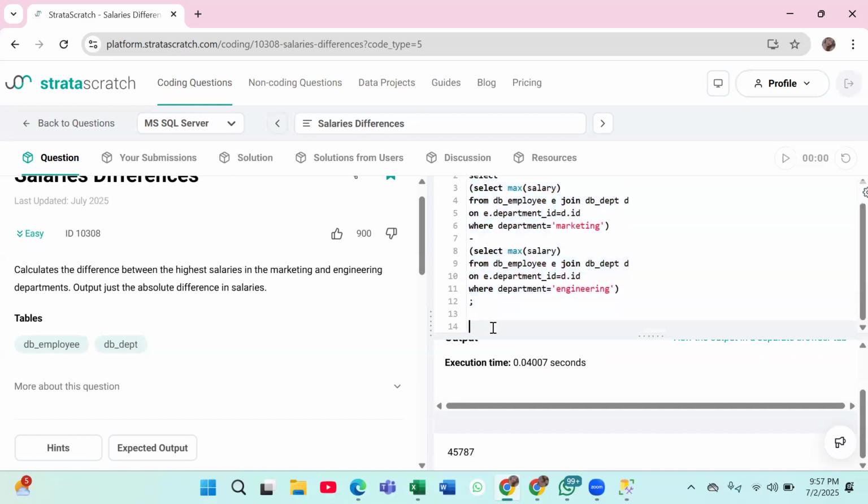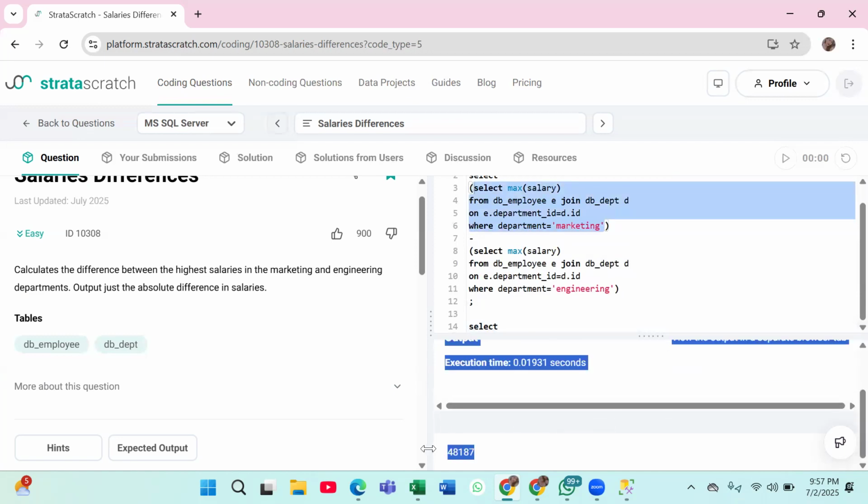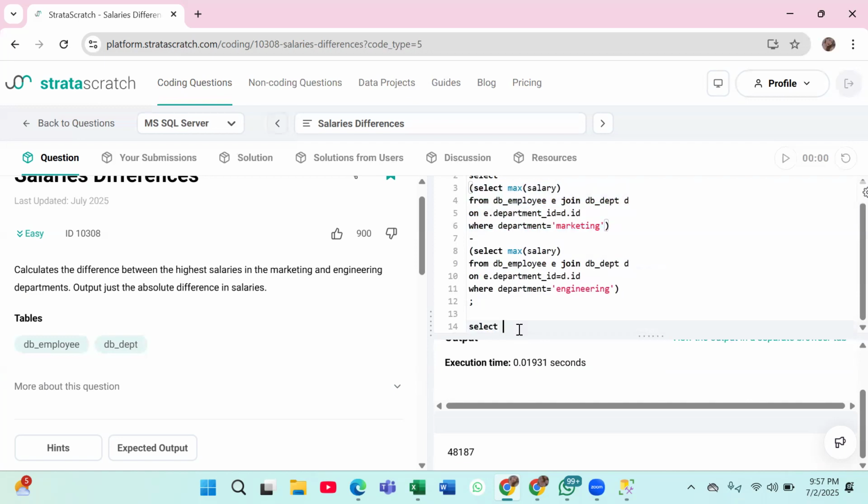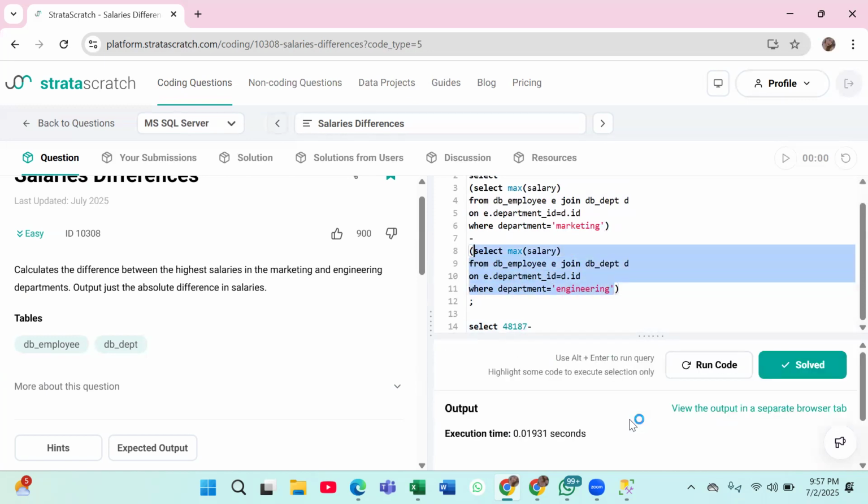Did you get it? What am I talking about? What we are doing actually is we got marketing highest salary. So what is my marketing highest salary? Let me show you. It is this, 48187. So I'll write over here 48187. Then we are just subtracting it for my engineering department. So engineering department salary is, let me have a look.